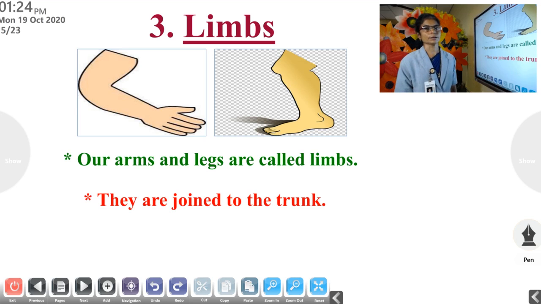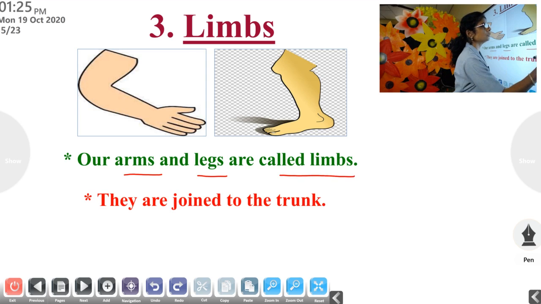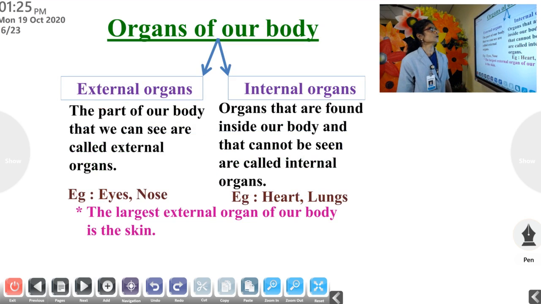Then the next main part is limbs. What are limbs? Our arms and legs are called limbs. L-I-M-B-S. Limbs. They are joined to the trunk. Our arms and legs are called what? Yes, limbs. They are joined to the trunk.